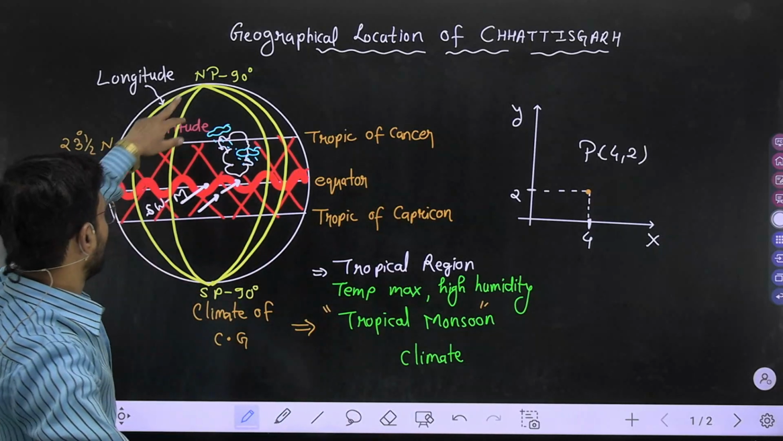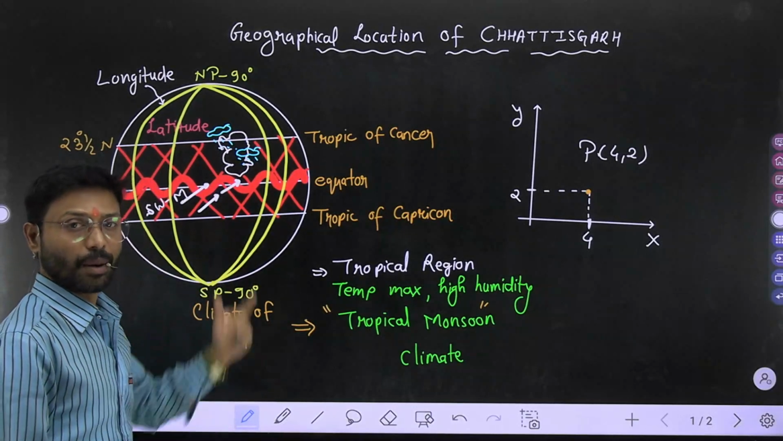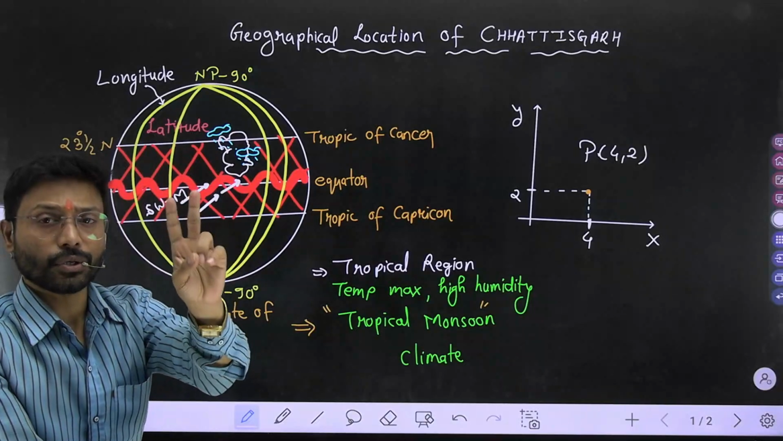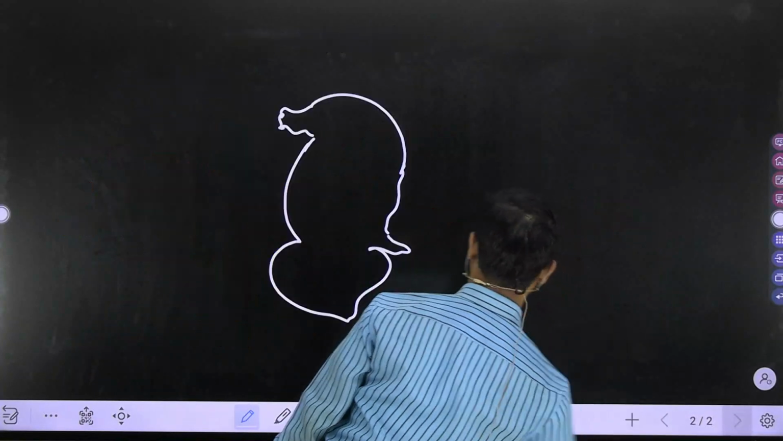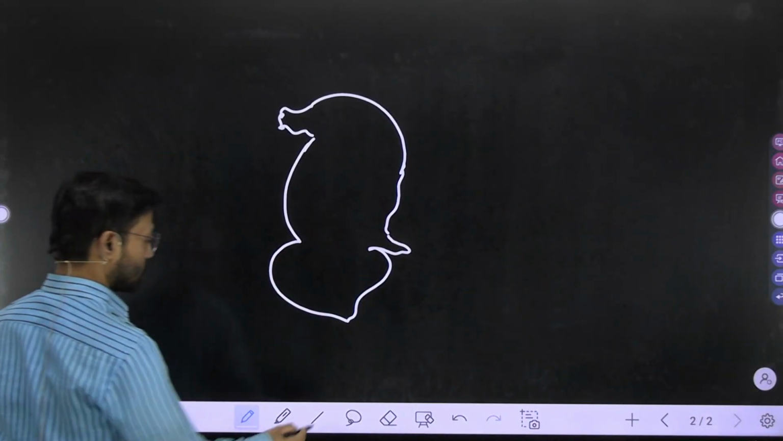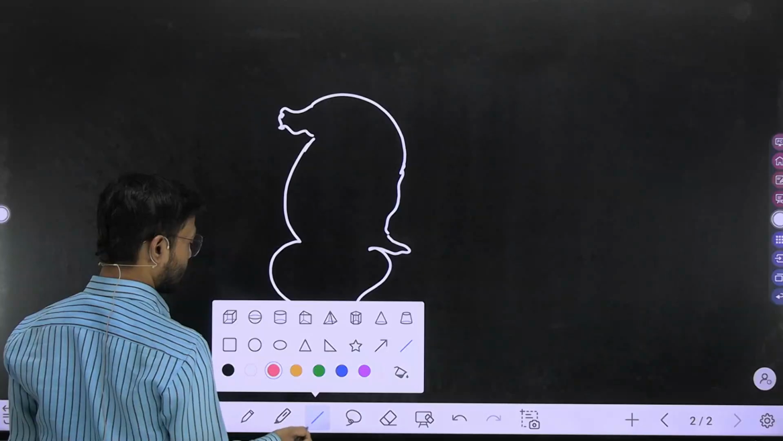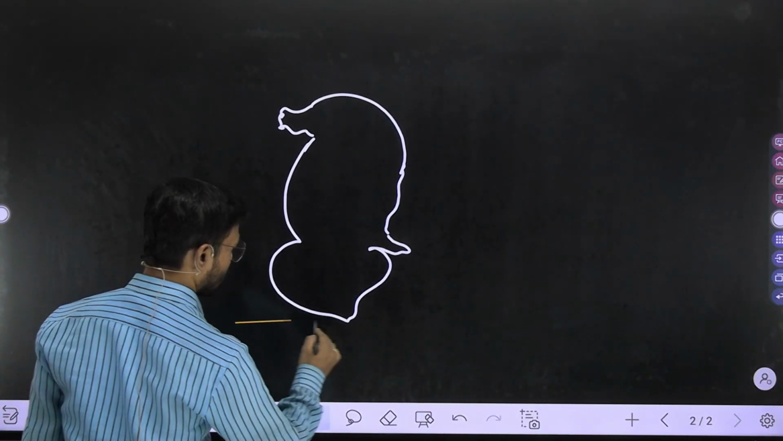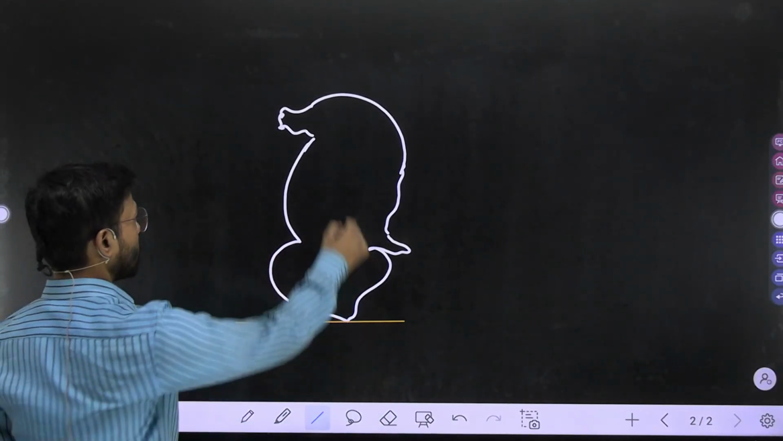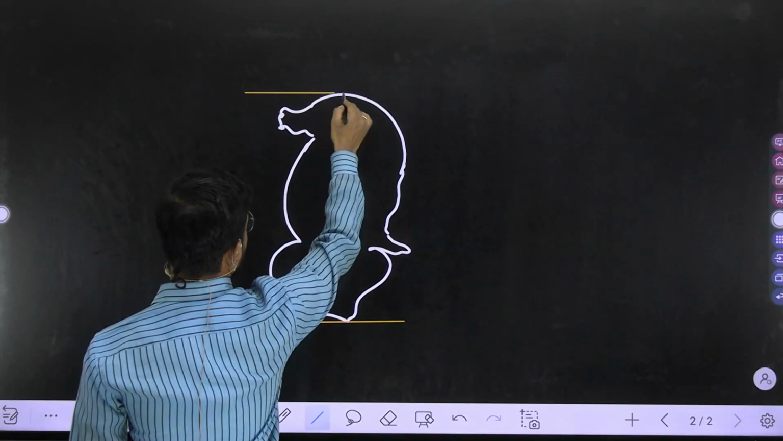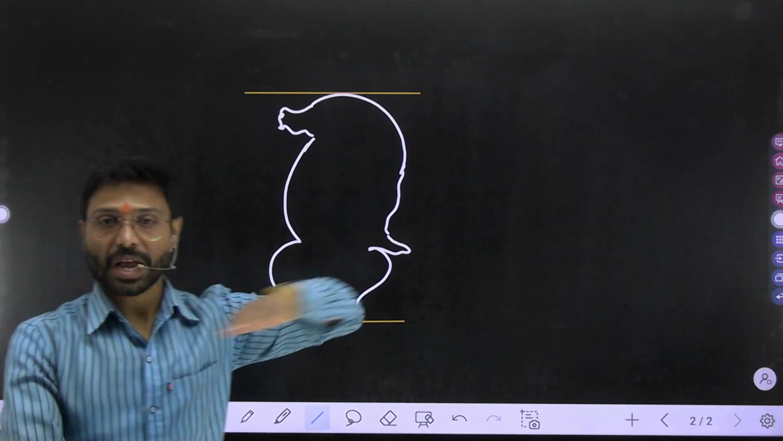Please see here. Longitudes are what? These all are also imaginary lines. Now with the help of these two lines, latitude and longitude, I am going to locate my Chhattisgarh. See, how will you locate it? Firstly, draw a latitude here from the bottom of the Chhattisgarh, and another latitude to the top of the Chhattisgarh, like this. Here it is, the two latitudes parallel to the equator.